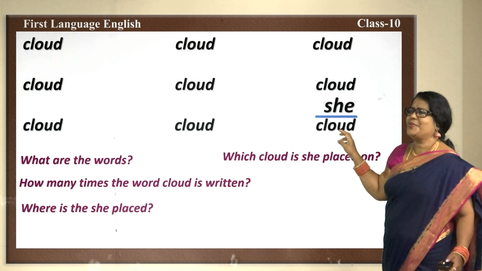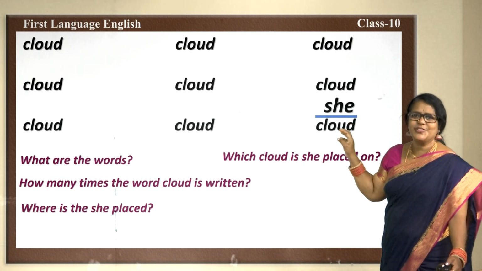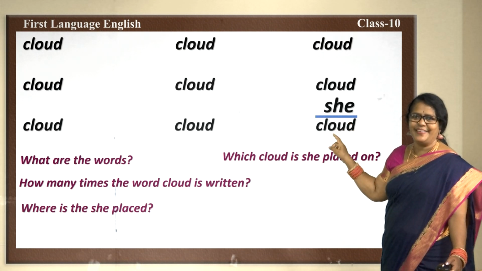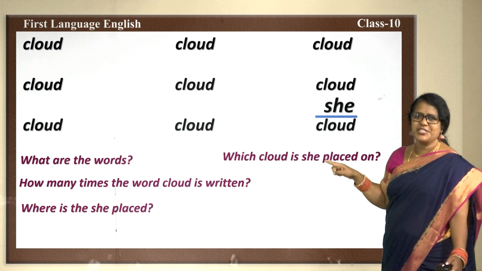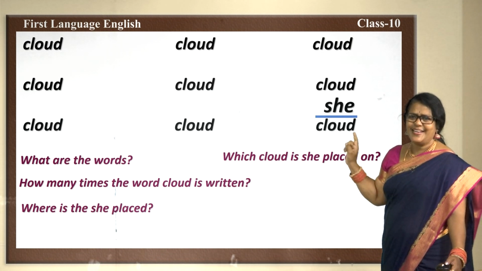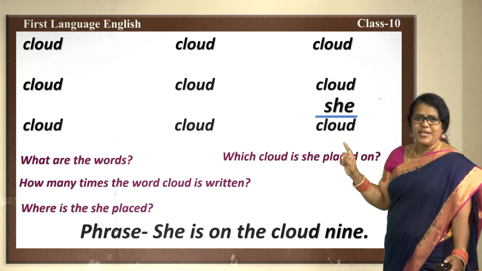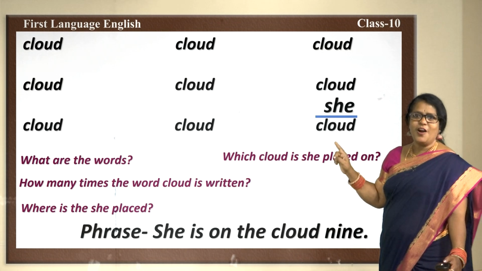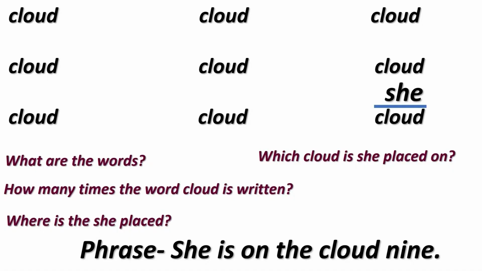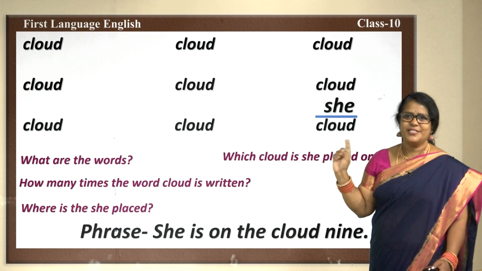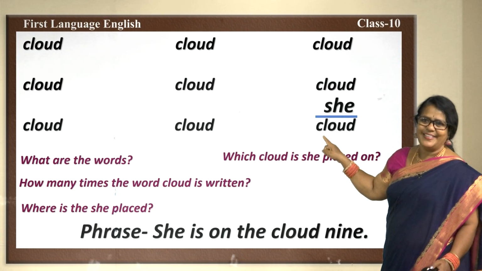How could you guess a phrase or sentence using these words? With these questions we have already answered this. Let us guess this one. The phrase is, she is on cloud 9. That means this is an idiomatic phrase. It is an idiom. She is on cloud 9.